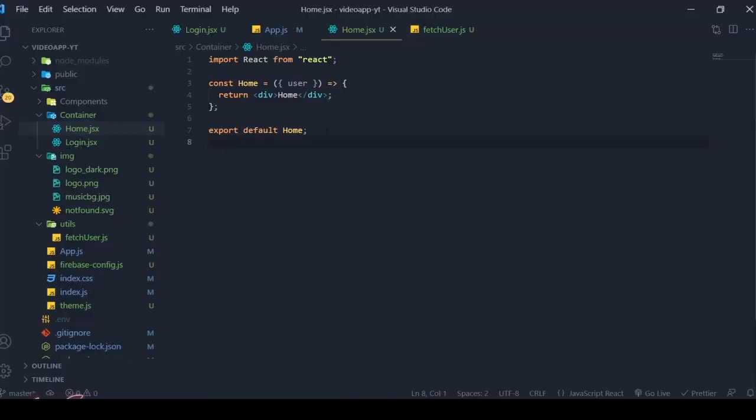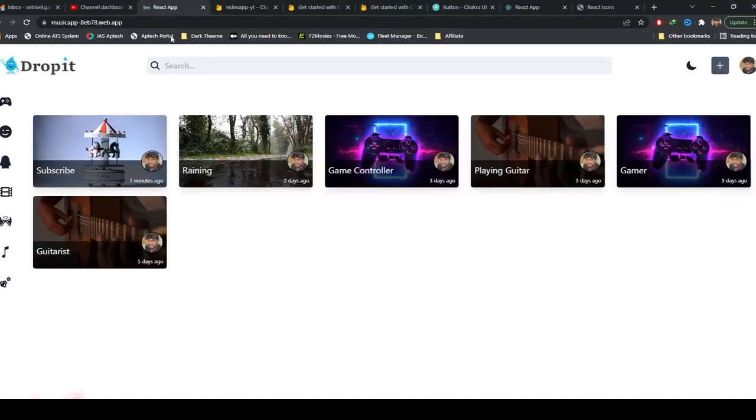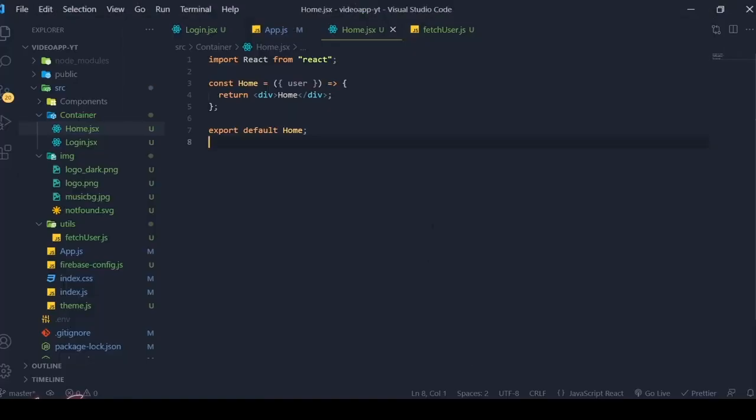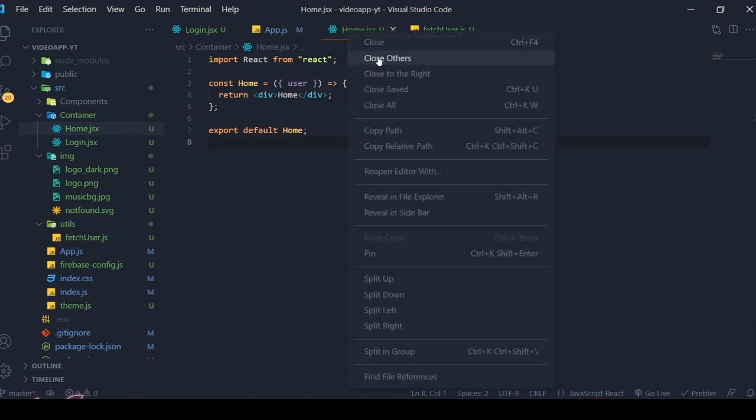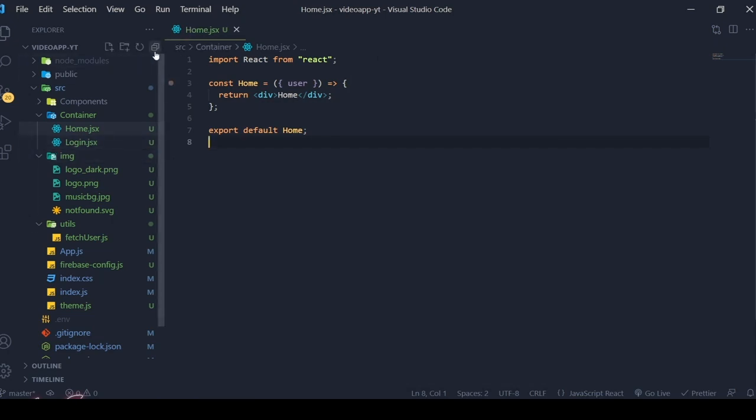home.jsx. So we are getting the user information over here, and we will pass that user information to the navigation bar, so that you can access that user information in the nav component. Cool. So first, what we need to do is create all the necessary components that we need in our home component. Let me close everything, close others except that, and collapse it.